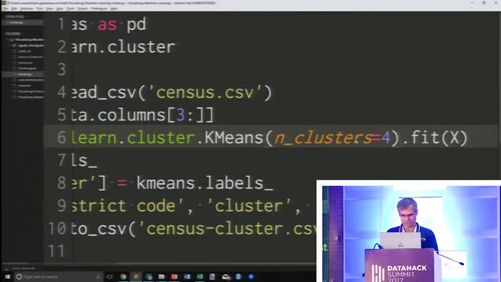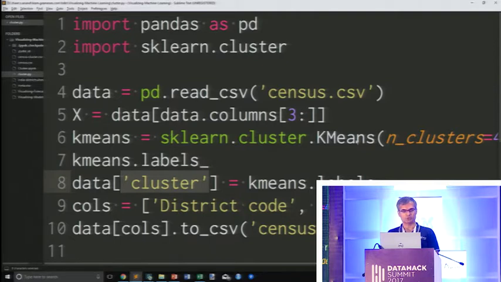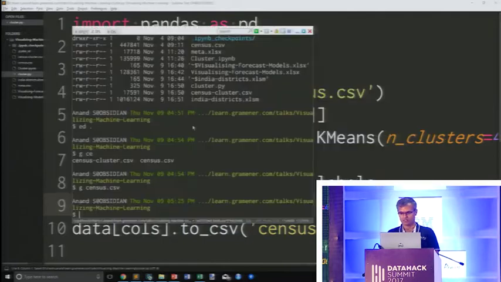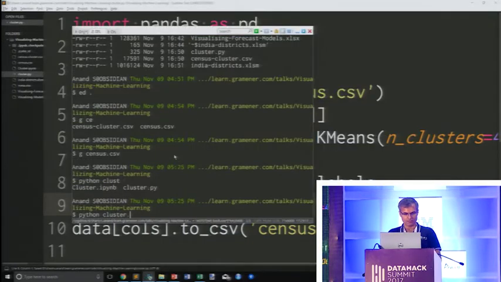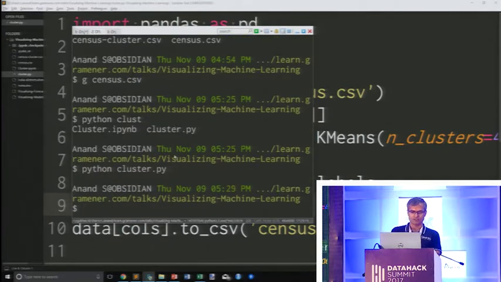So I'm going to pick 4 clusters for now and get the labels, add the labels into a column called cluster, and I'm going to just print or save 4 columns, the district code and the cluster ID, and for my own reference the state name and the district name. So let's run this algorithm, cluster.py, and that's going to save the data into a file called censuscluster.csv.